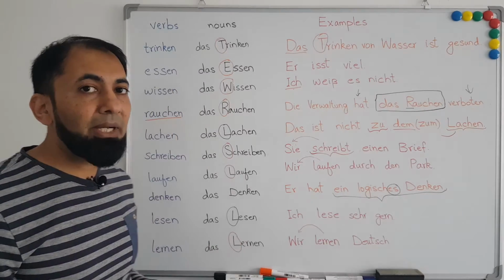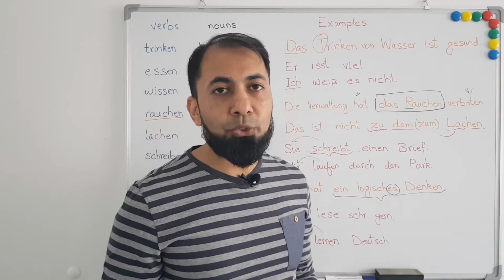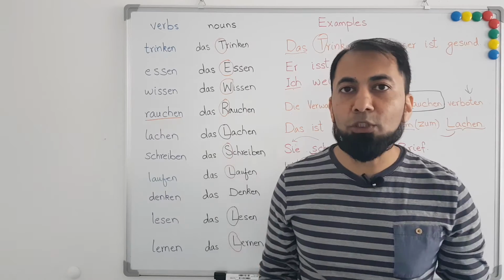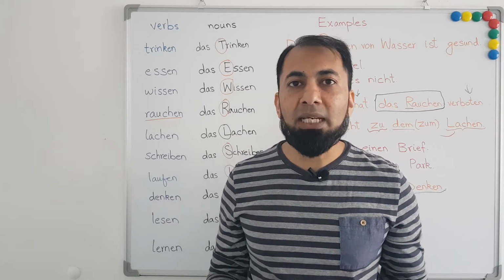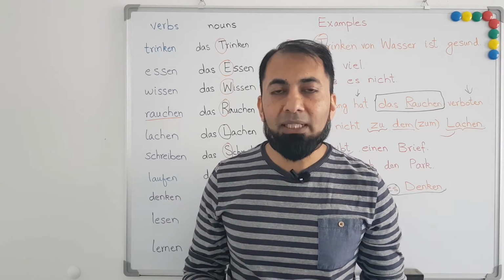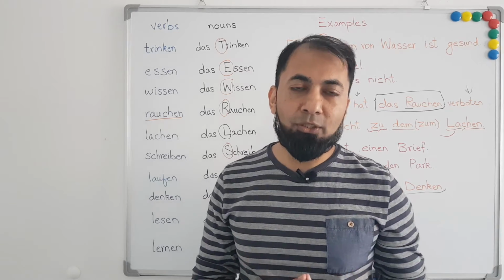So this was the tip regarding nouns and verbs. You can use certain verbs as nouns also, and whenever you use verbs as nouns, they will be starting with a capital letter and they will be treated as neuter nouns.